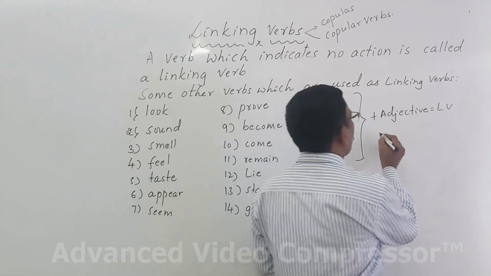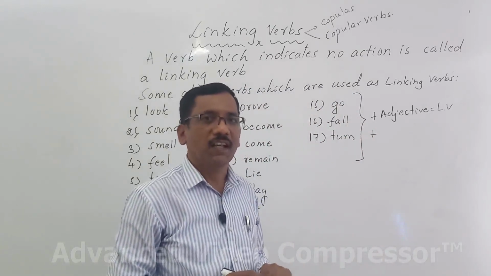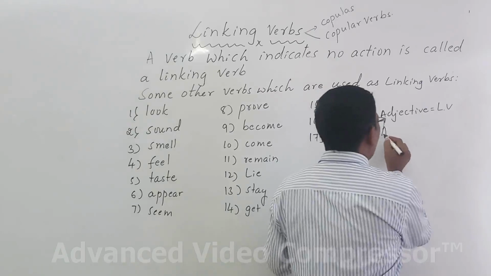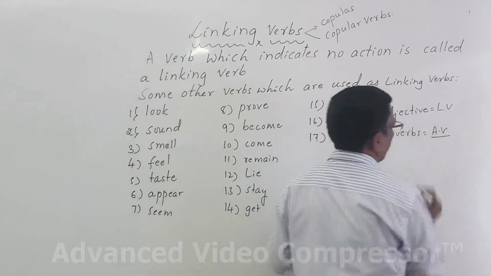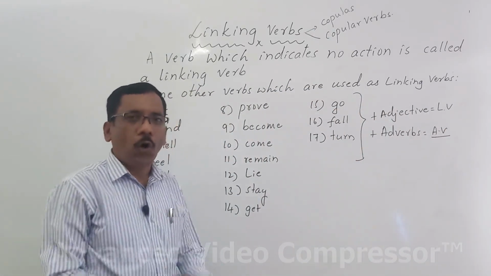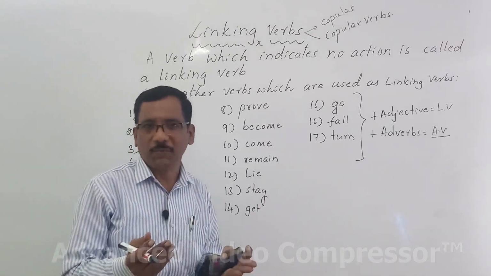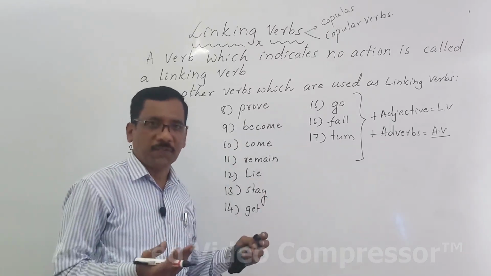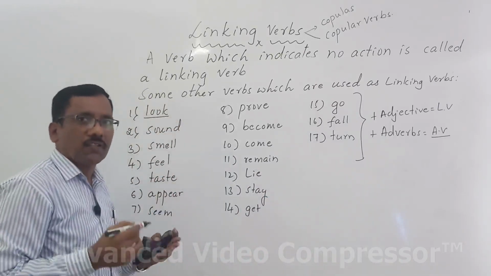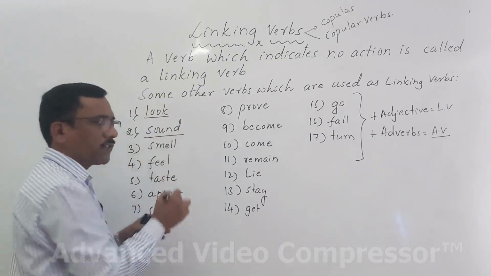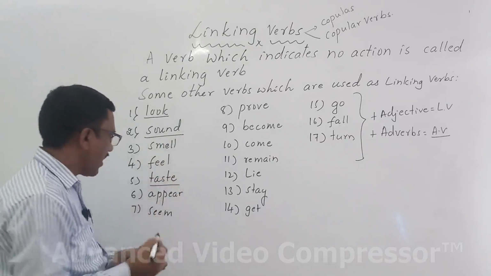In case these are followed by an adverb, okay, see, if they are followed by adverbs, they are action verbs. All the 17 cannot be used as action verbs. Some can be used as action verbs, but all can be used as linking verbs. Understand? For example, look can be used both linking and action. Sound can be used as both linking and action. And taste can be used both linking and action.